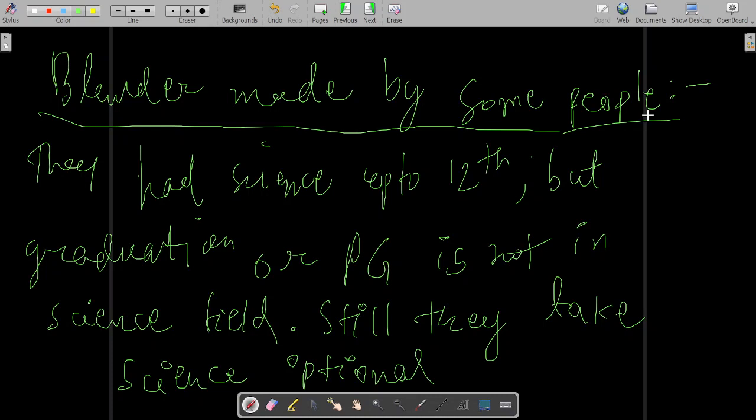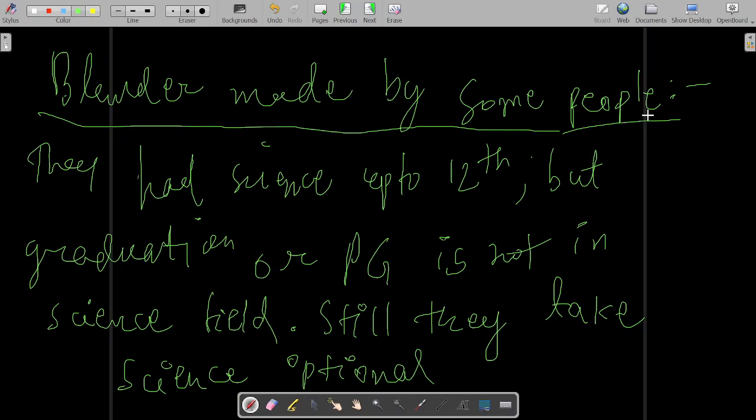So the very first point is that you must have interest in that optional and you must be good at it. Only two conditions are there for choosing an optional: you must have interest, you must be expert in it, and a teacher must be available for that optional.